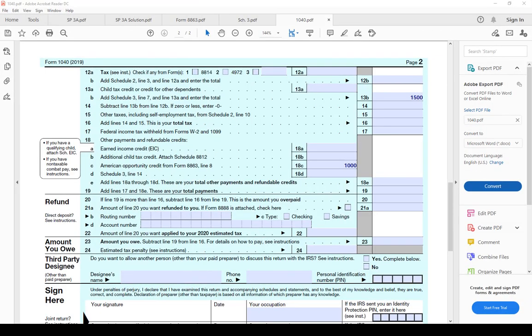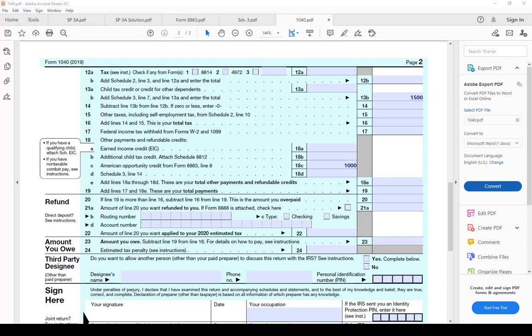Line 18C reports American Opportunity Credit, 1,000, that's 40% of the tax credit. This credit, American Opportunity Tax Credit, for this taxpayer in this problem, is $2,500, and it's split. 40% is refundable, and that gets reported in line 18C, the remainder in 13B.